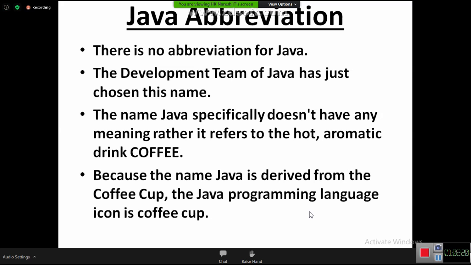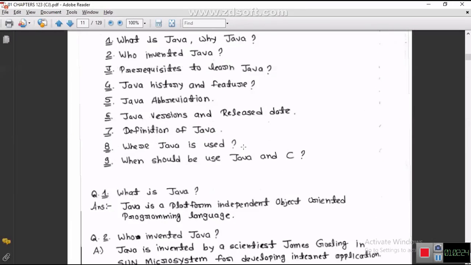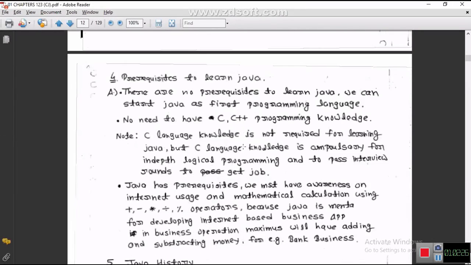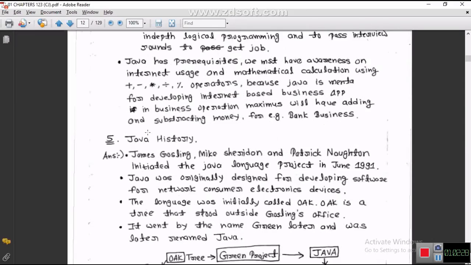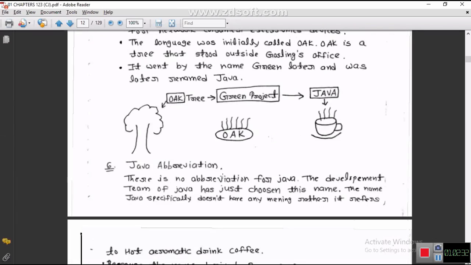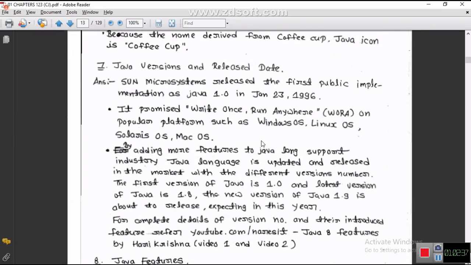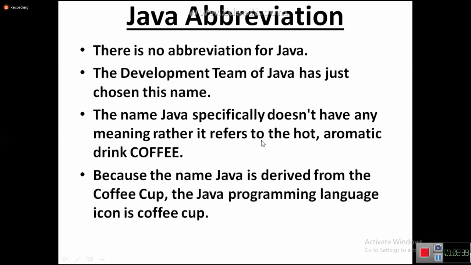Any doubts in these 2 slides? All these points are there in your material. Prerequisites to learn Java, 4th point. 5th point, Java history. All points are there with the diagram. Java abbreviation, every point is there, you just need to read this material, that's all. Then next point, listen carefully.